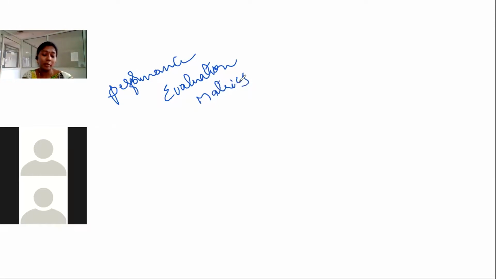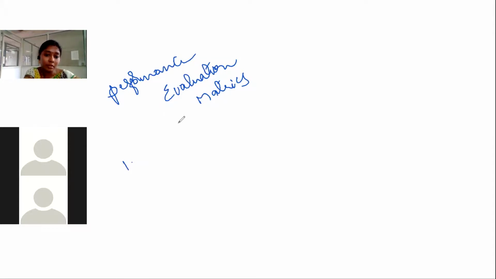We need to go through each and every metric to understand the efficiency of the classifier and the predictor.